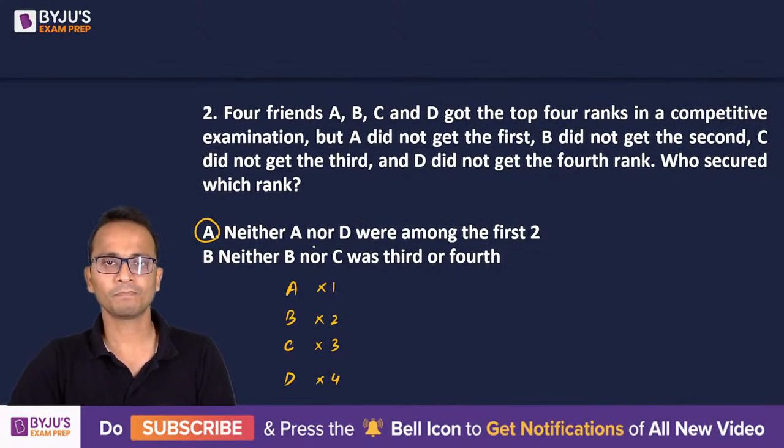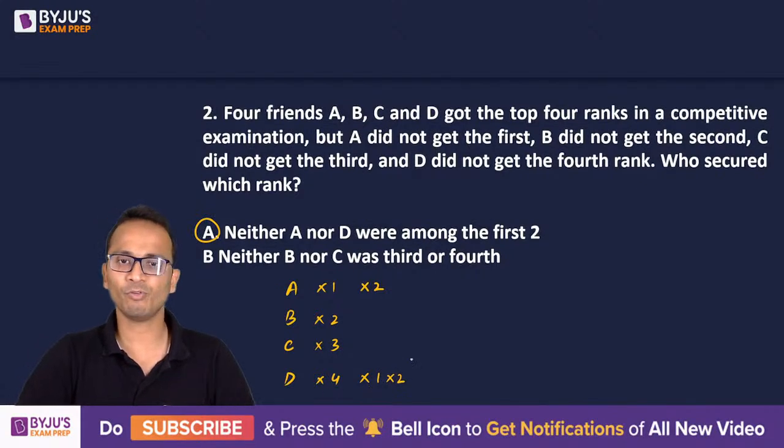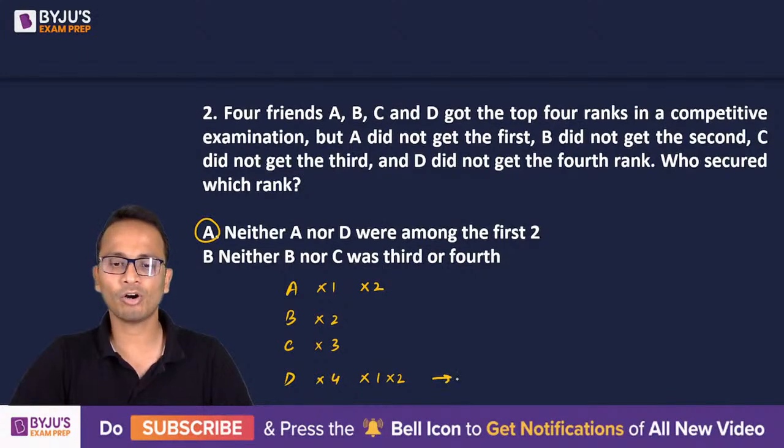Statement A alone: neither A nor D were among the first two. So A was not among the first two, so not first and not second. D is not among the first two and he is also not rank 4. So what will be the rank of D? Since it is not 4, not 1, not 2, D will be ranked 3.